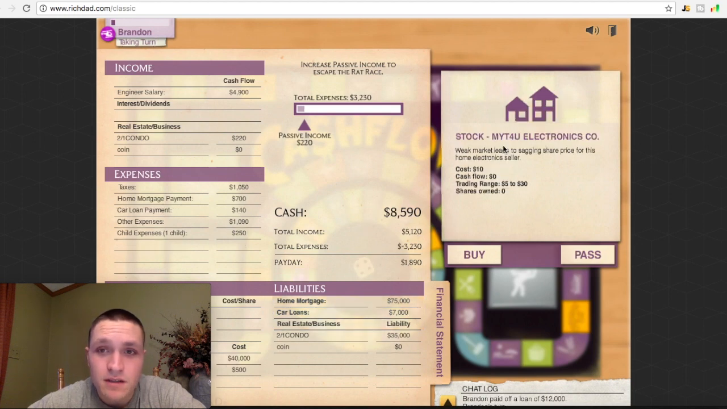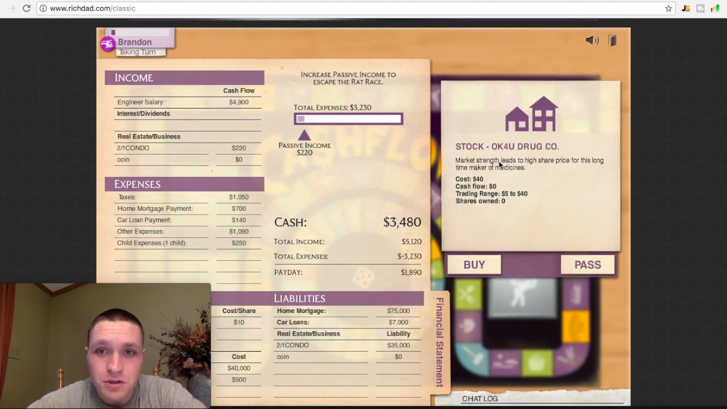Alright, here we go, guys. Got that stock offer again. Now, the cost is $10, so it's at the lower end. I'm going to buy it. I'm going to buy about 700 shares for $7,000. Alright, I got another stock offer. This is a different stock, but the cost is $40 and the trading range is 5 to 40. So I'm not going to buy it. I'm going to pass up on this one.